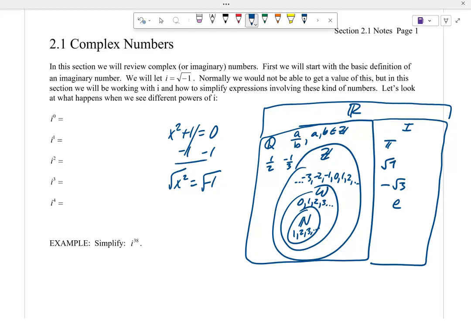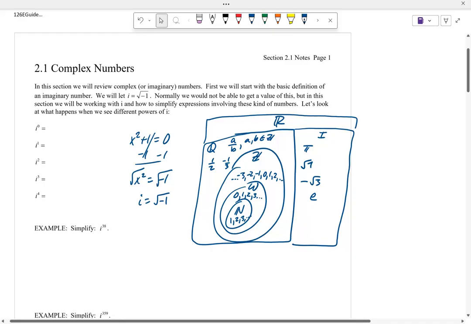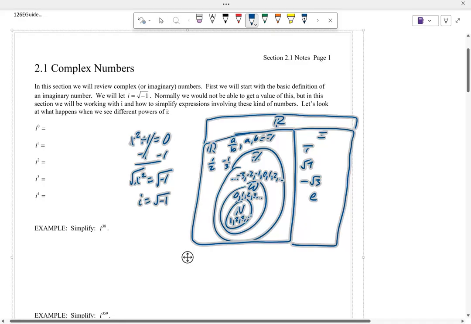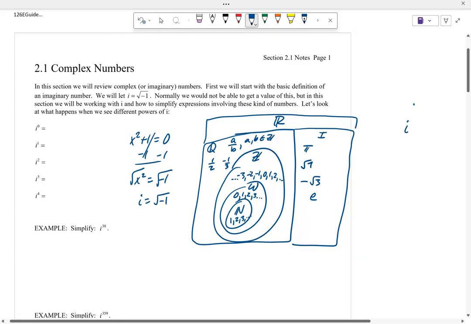But anyways, there's no answer to this x squared plus 1 equals 0 in the real numbers that you've been working with. There's no answer to this. So Gauss said, you know what? I want to expand these real numbers. I want to call this the imaginary unit, i. I, the imaginary unit, the square root of negative 1, which is going to open things up.